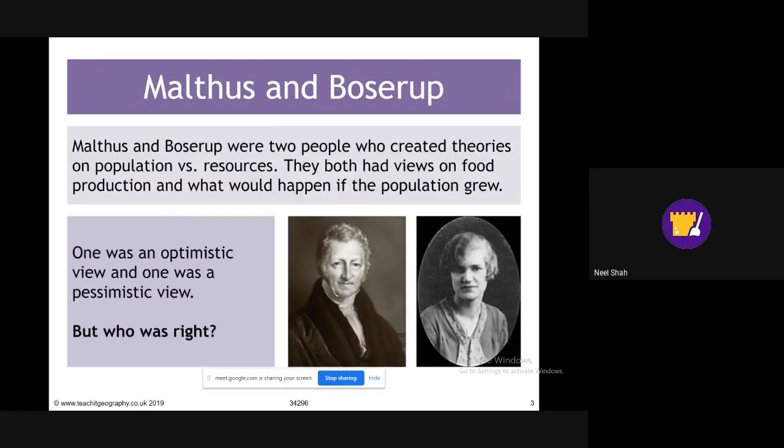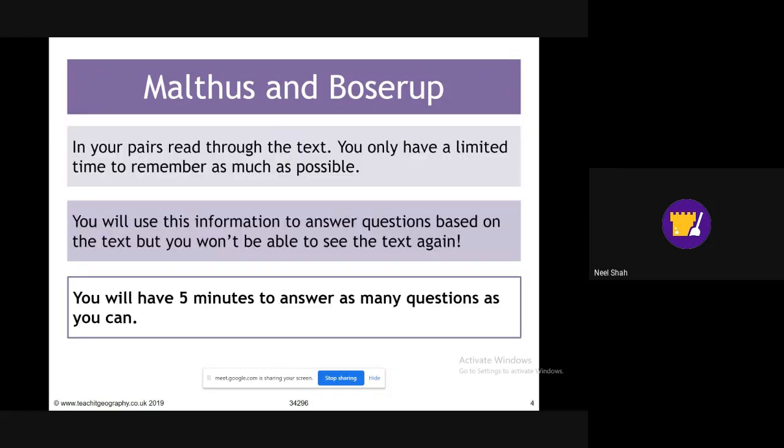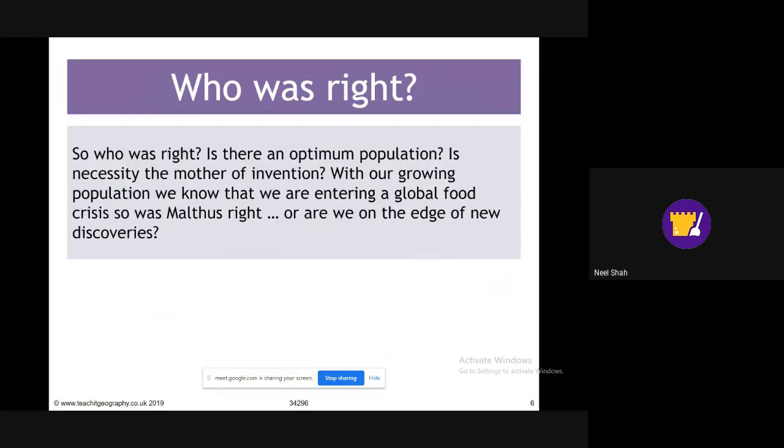So you looked at Malthus and Boserup's theories. Now you've had some time to absorb both. Who do you think is right? Or which theory do you prefer? And have a think about why that is. And then have a think about these questions for next week. Okay, so look through the material and go through this as well. Okay, so let's end with this. Who do you think was right?